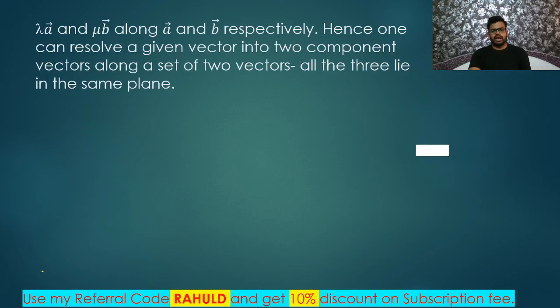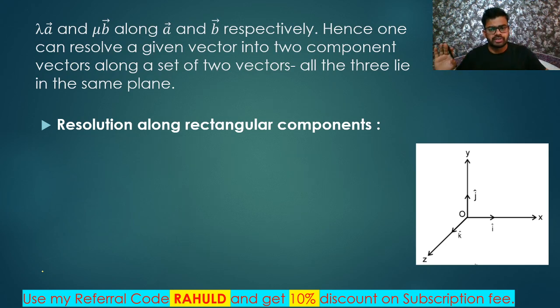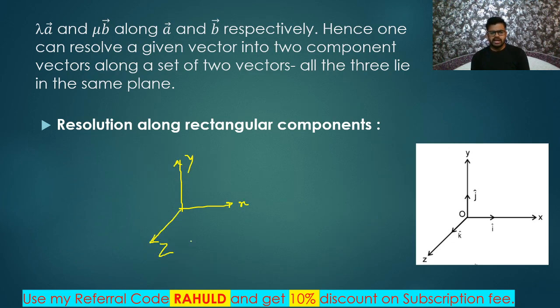Okay. So let us talk about next, resolutions along rectangular components. The last thing was not that important for you, but this is the important thing. Resolution along rectangular components means I am talking about the three-dimensional coordinate system: x-axis, y-axis, and z-axis. Okay, and now I am going to take the component of any vector A along these. So what I will do? Listen, my dear friends. Let's say this is x-axis, this is y-axis, and this is z-axis. Okay, let us take the component of some vector.